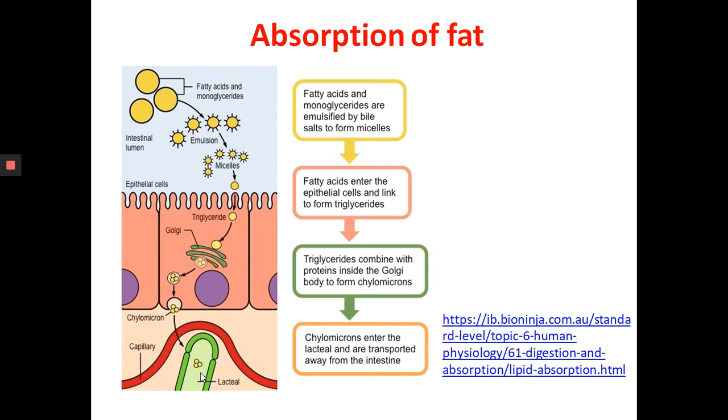If there is malabsorption of fats, if fat is not fully absorbed from the intestine, it will move to the large intestine, where it forms a pale, oily, foul-smelling stool. It's called steatorrhea. When that happens, the fat-soluble vitamins A, D, E, and K will also not be absorbed properly and are lost. So it leads to deficiencies.